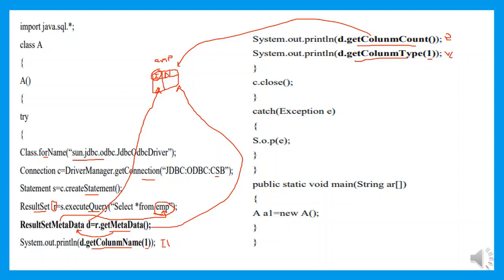This is a simple program of ResultSetMetaData. It is always better to write the first method as getColumnCount. Once the column count is obtained, depending upon the column count I can make use of getColumnName and getColumnType. Later I can insert the values into the particular table rather than checking the table structure again and again. This is a simple example.